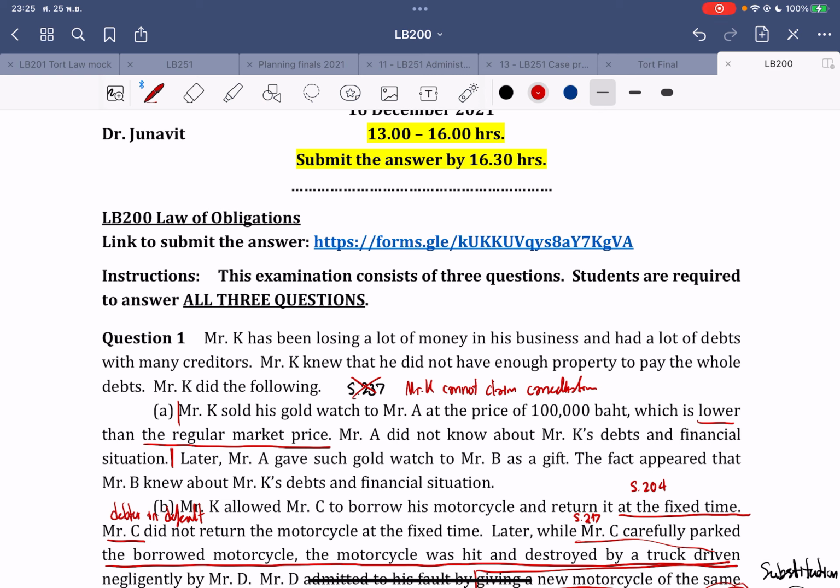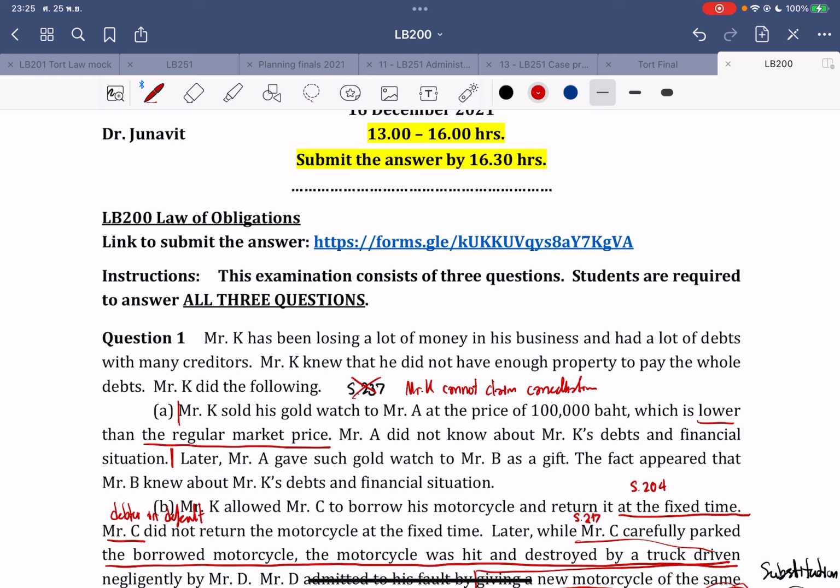But the last two elements are about the mental elements. The first element is that Mr. K must know that it will prejudice his creditor, and obviously he knows because the price is lower than regular.